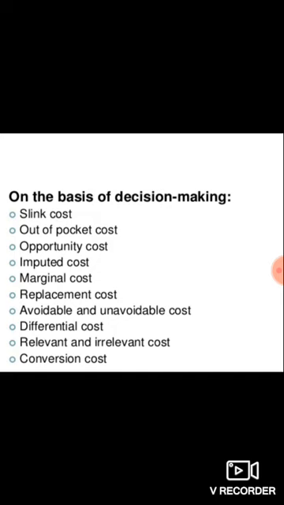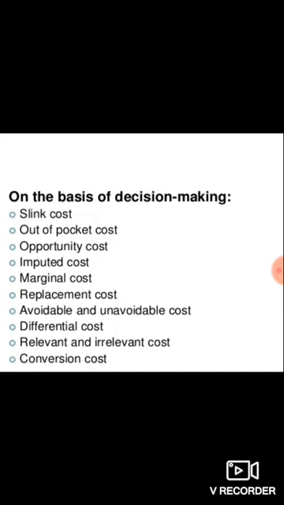And out of pocket costs. These are incurred when we do not expect these costs, but we have to spend some amount of money. Those costs are called out of pocket costs.